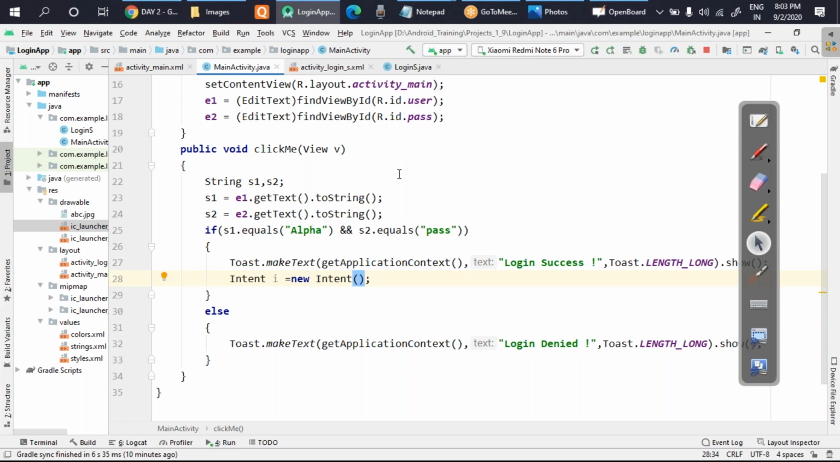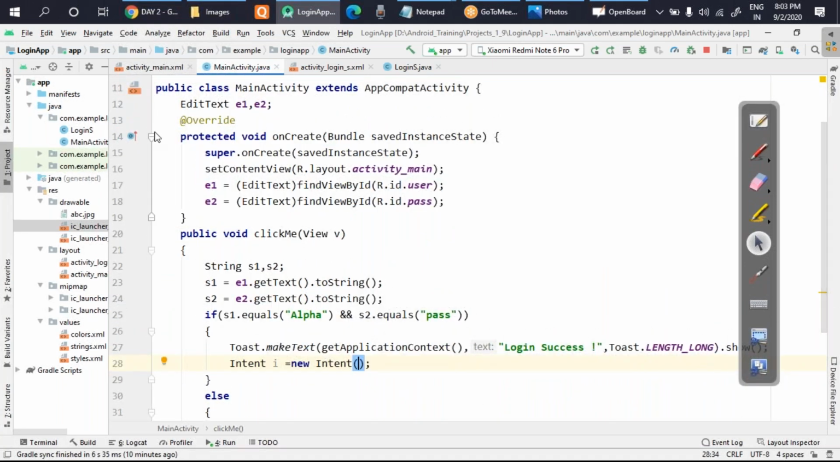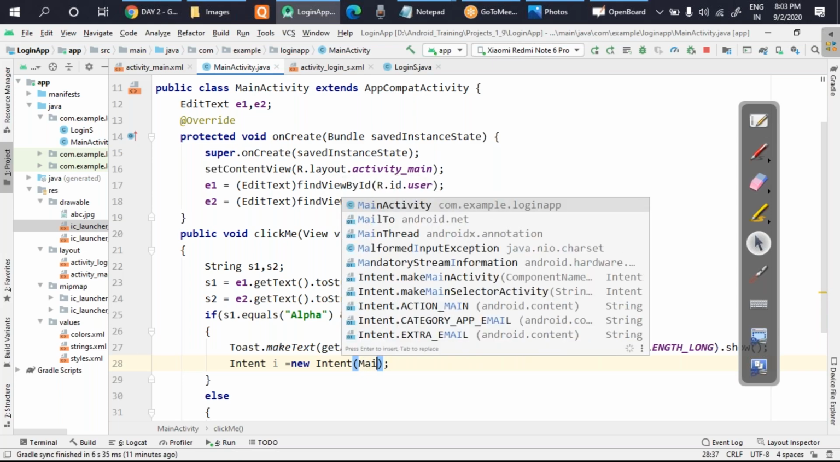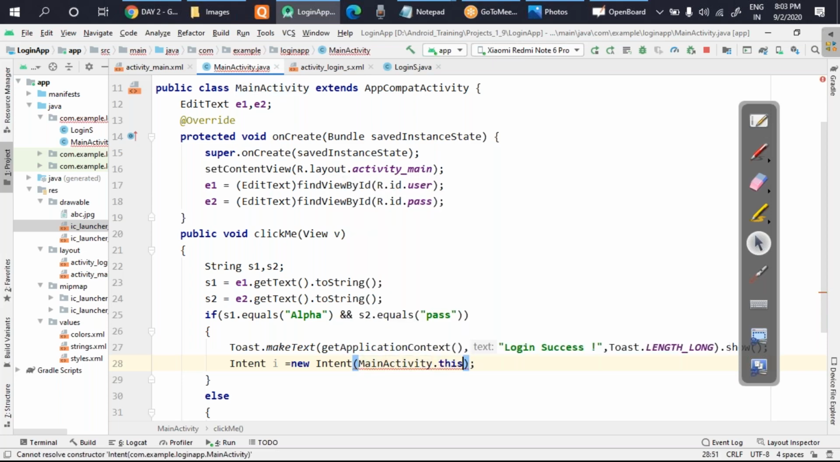Okay, so where I am, how can I know? I can know by looking at the class name. So my class name is MainActivity. So you'll write here MainActivity.this. So it will point to where I am. Okay, and where I want to go, I want to go to LoginS. Yes or no? So let's type that.